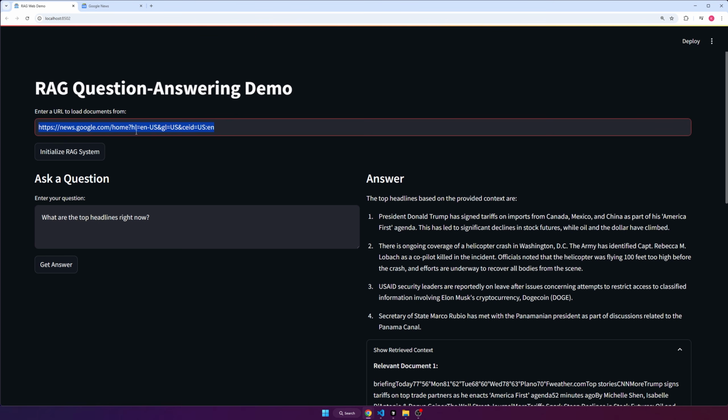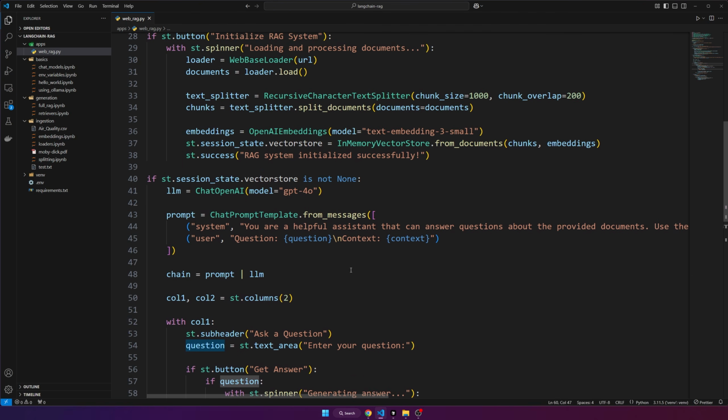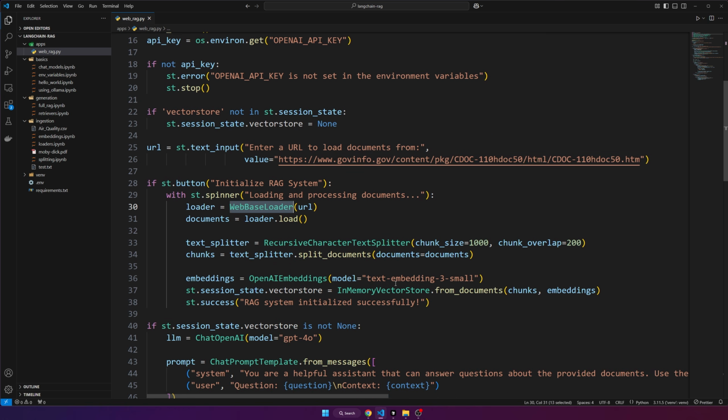Some websites are not going to be as compatible using the web-based loader. Let me go back to it. So the document loader we're using is web-based loader, right? Some websites are not going to work as easily. So there's different and more advanced document loaders you can utilize if you want to. So you may have to switch that out.